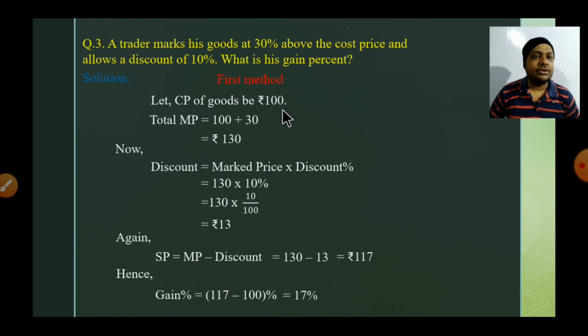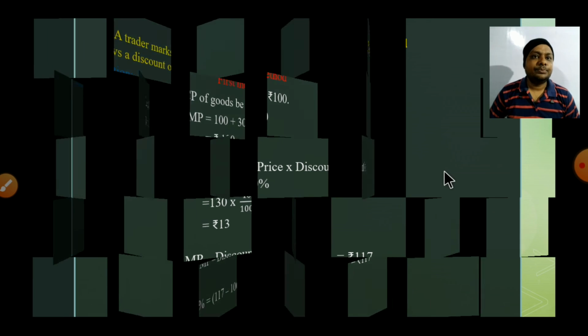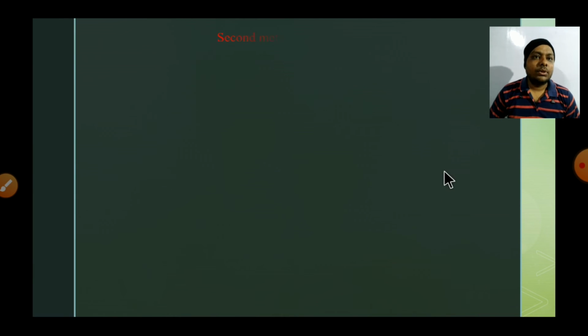I told you in previous classes that if you have to find the value in percentage, then you can assume 100. It will be easy for you. But right now I am going to explain the next method also, if you take the CP of goods to be rupees X. Okay. Now, so let the CP of goods be rupees X.